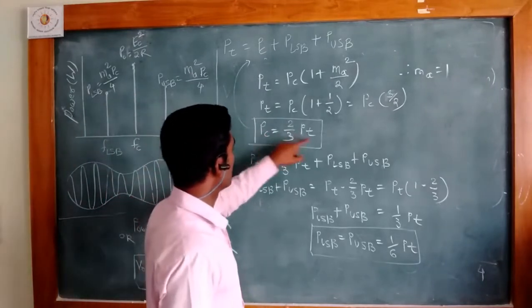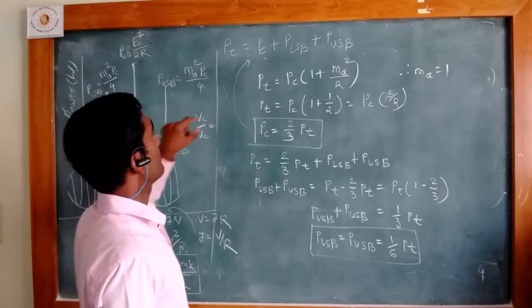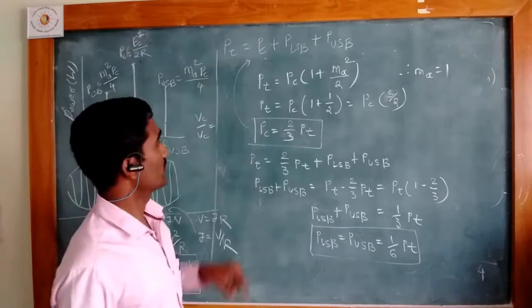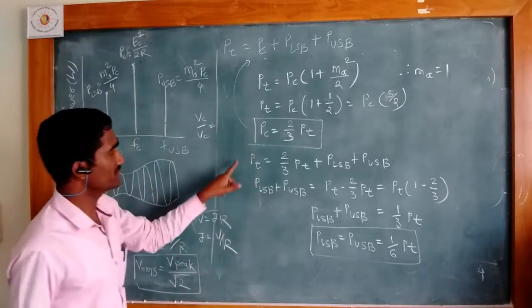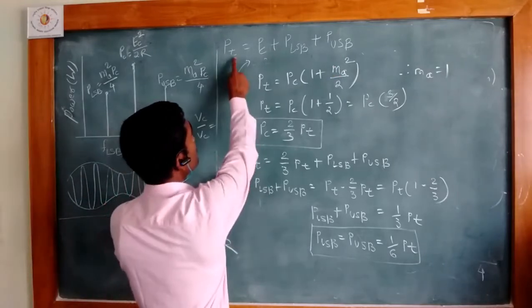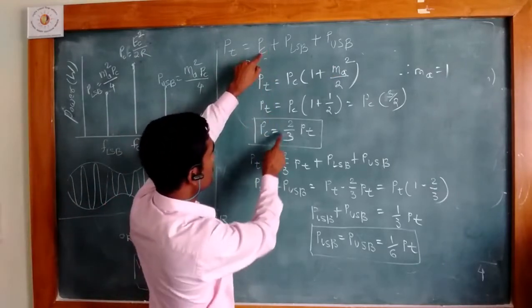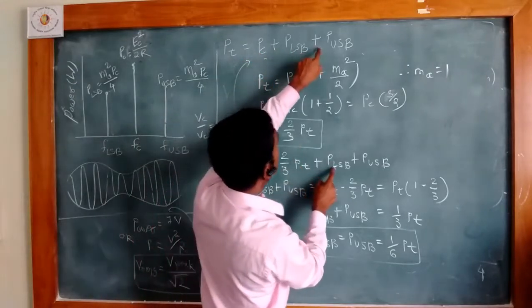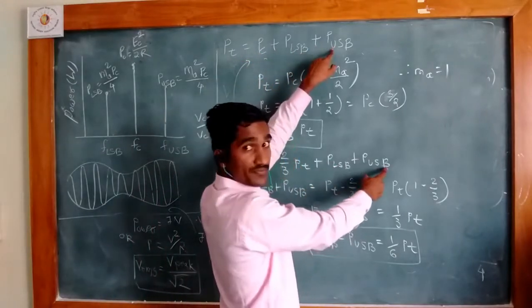Now we derive the power present in the LSB in relation to the total power. We write again Pt is equal to Pc, where Pc is 2/3 Pt, plus P_LSB and P_USB.